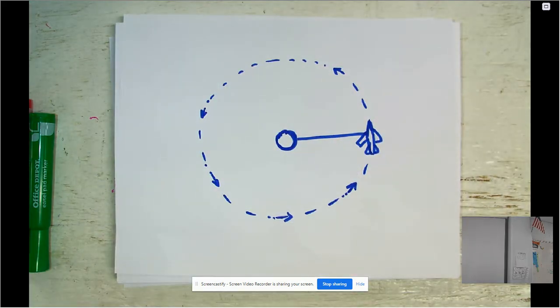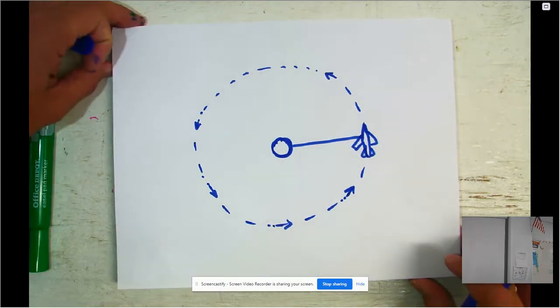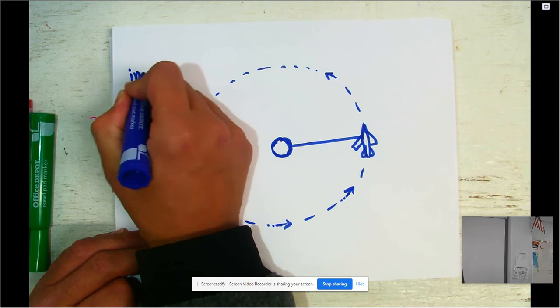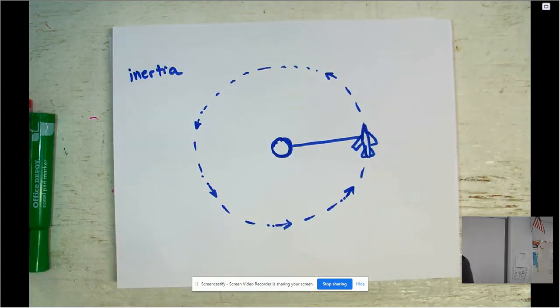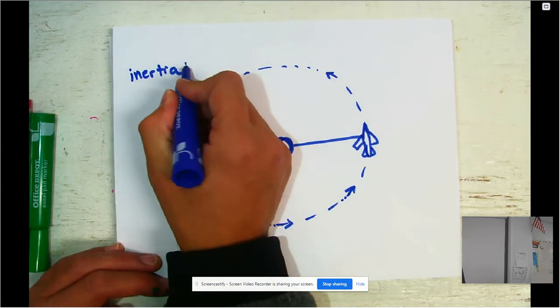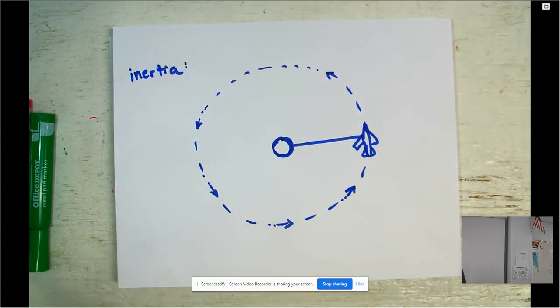Now, when we're talking about circular motion, we have to remember this idea of inertia. Newton's first law dealt with inertia, and inertia was mass. Those two words are interchangeable.